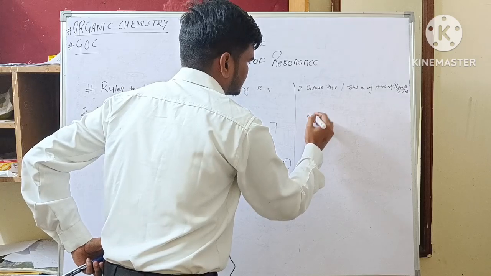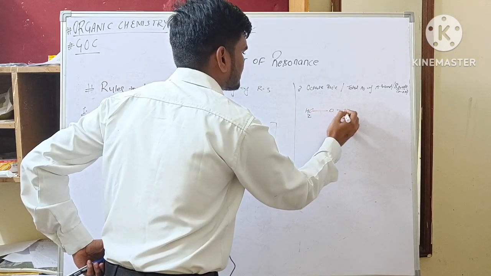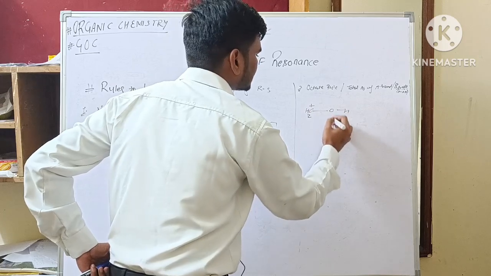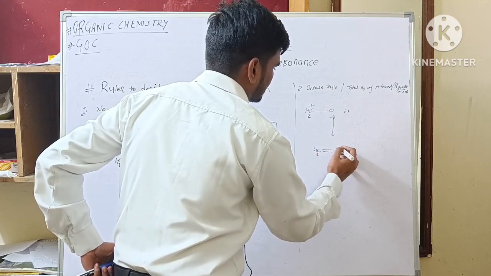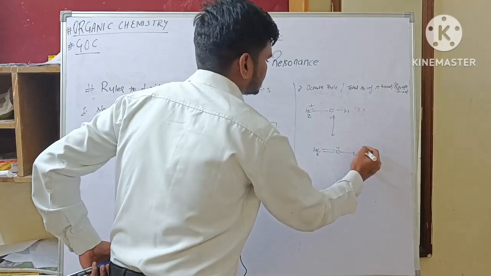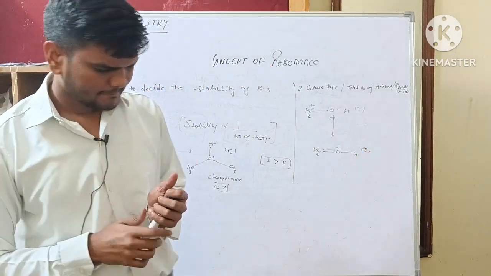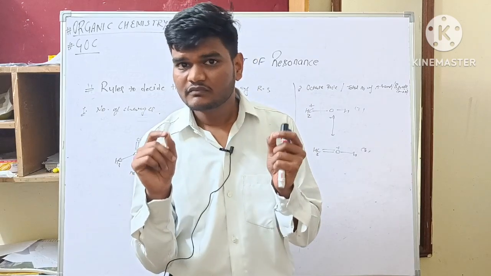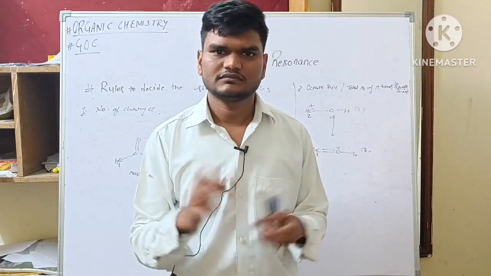This CH2, another canonical form will be like this. So the first and the second. The octet rule tells us that the canonical form in which everyone's octet is complete will be more stable.